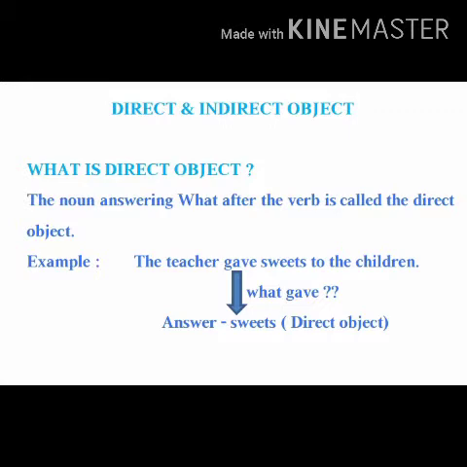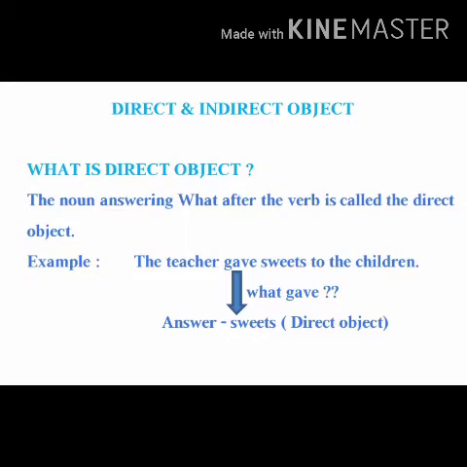The noun answering what after the verb is called the direct object. So in this way you can find out the direct object. Simply you have to ask the verb by what, and the answer you will be getting will be the direct object. The first answer, always remember.